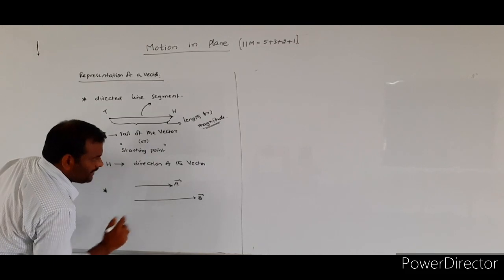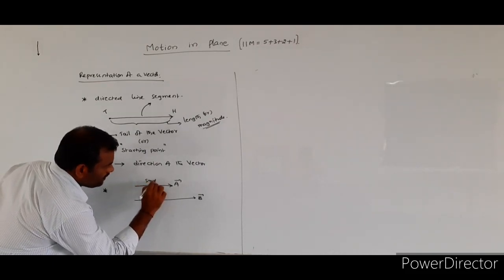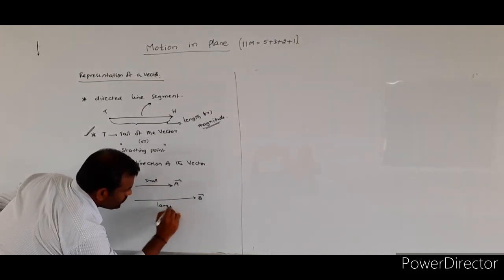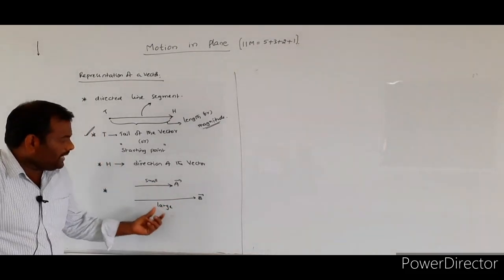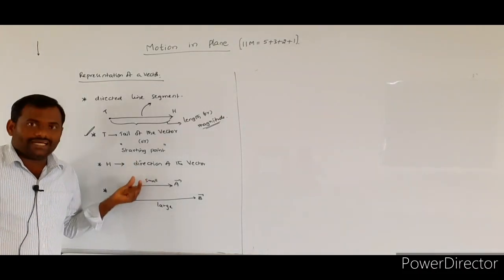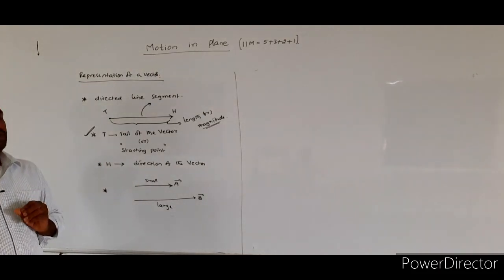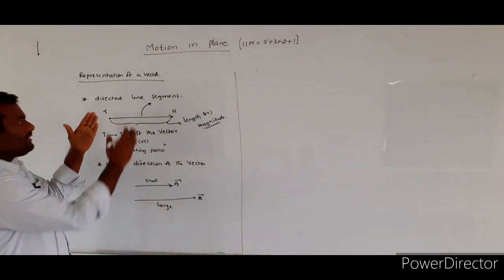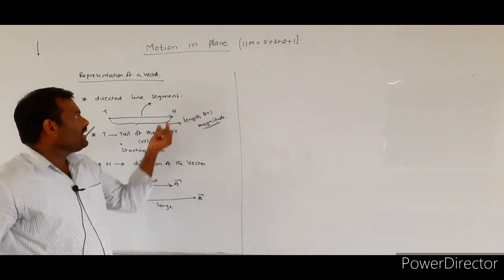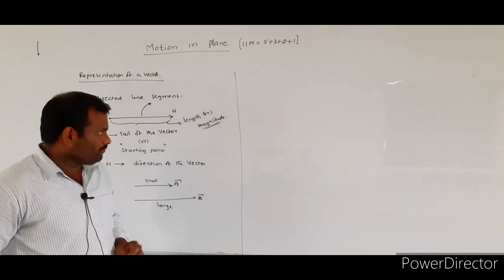From these 2 vectors, vector A bar's length is small and vector B bar's length is large. That means vector B bar has more magnitude compared with vector A bar. Simply, what we have to understand from this diagram is that its length gives the magnitude only and the arrow gives the direction of the given vector.